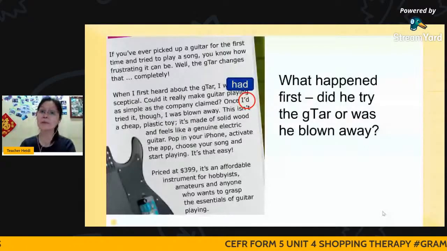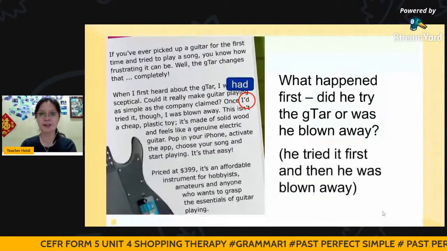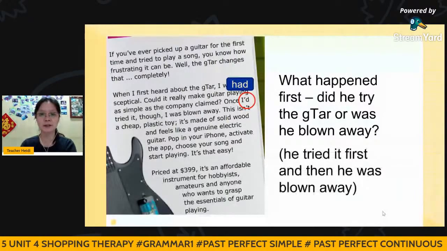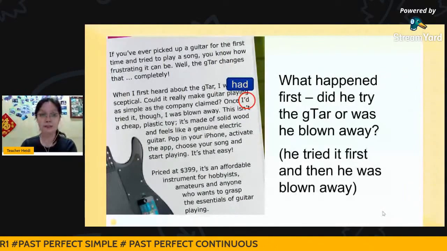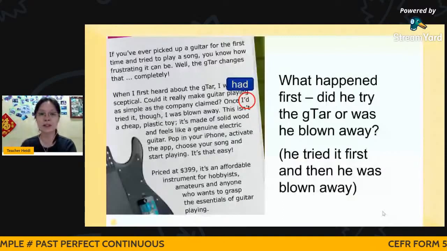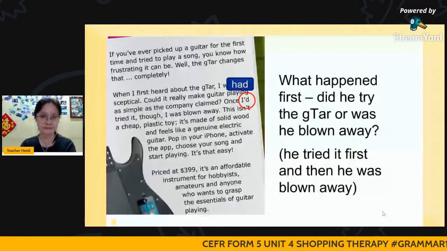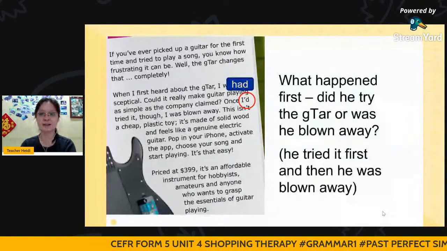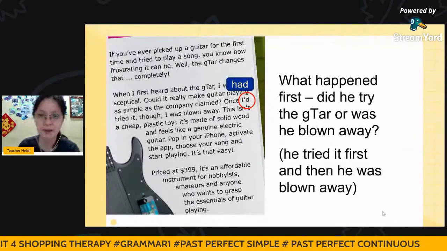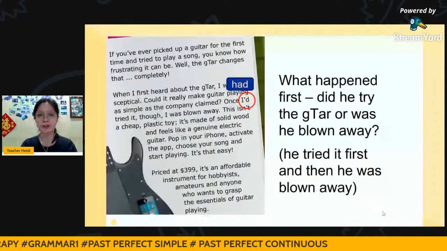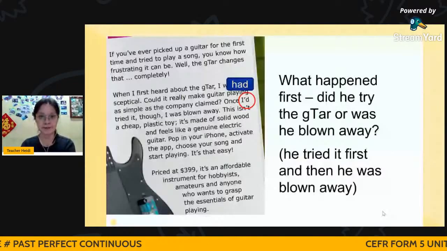So when you use the word had, this one will show that he tried first and then he was blown away, because in the first sentence it already mentioned that he was skeptical in the beginning, but later on he was blown away. So when you use the word had, it will signify that will be the action that happened first. Okay, all right, let's move on.